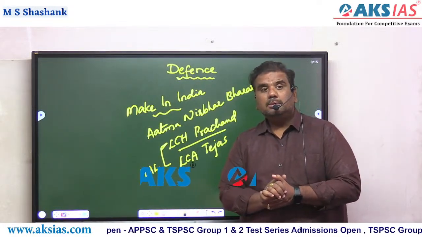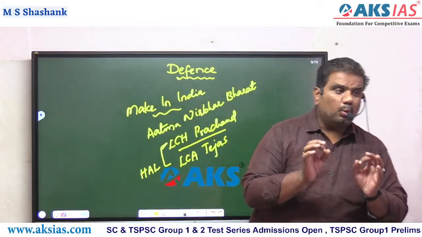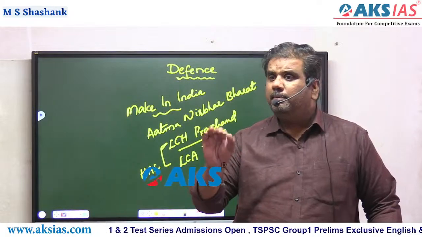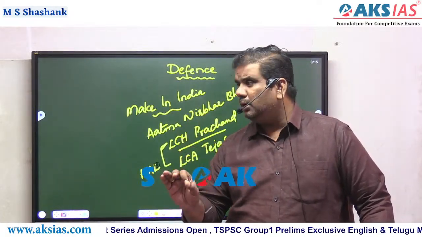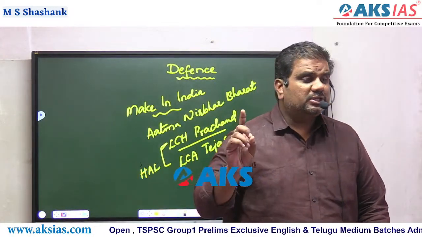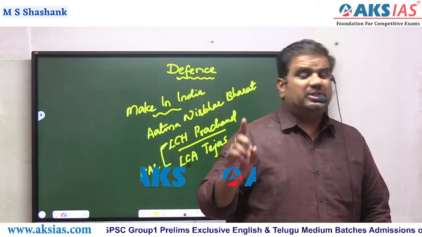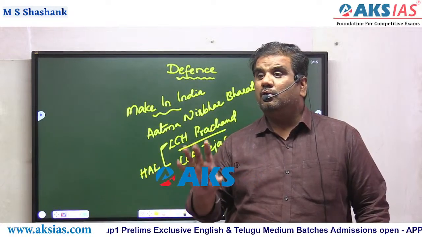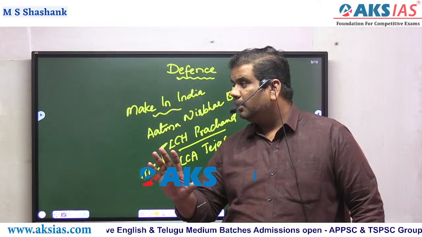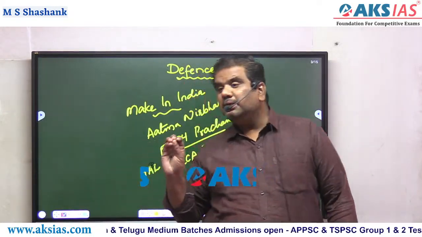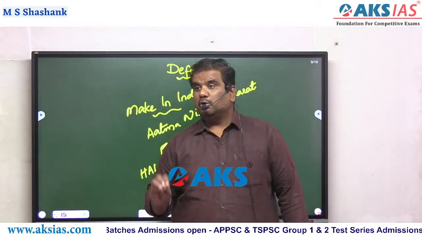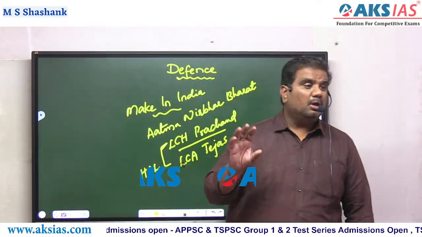Prachand is the only combat helicopter in the world which can fly to a height of 5,000 feet from the mean sea level. You're talking about almost around 5,000 feet.